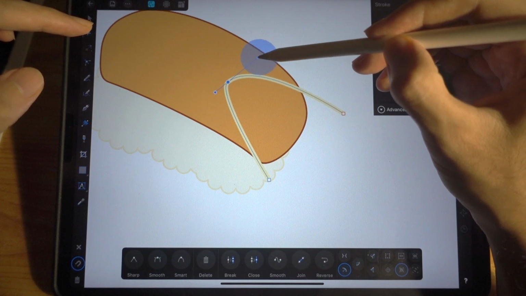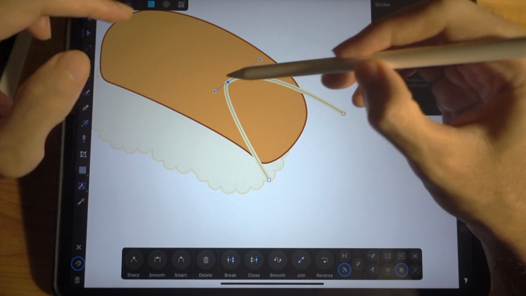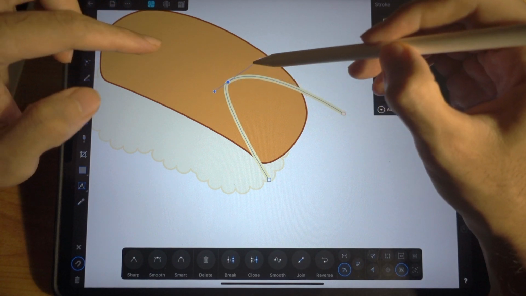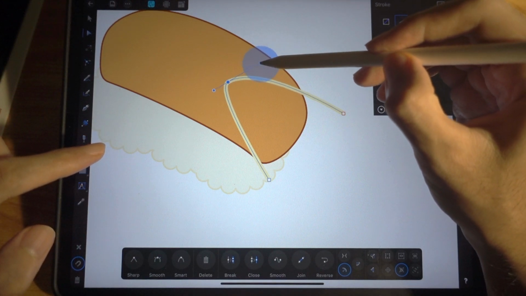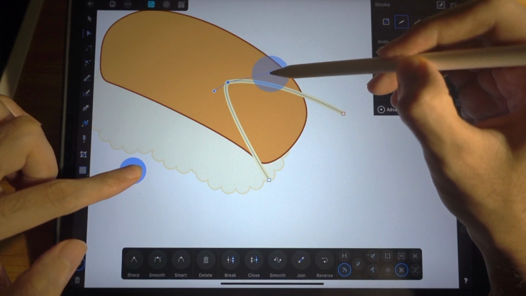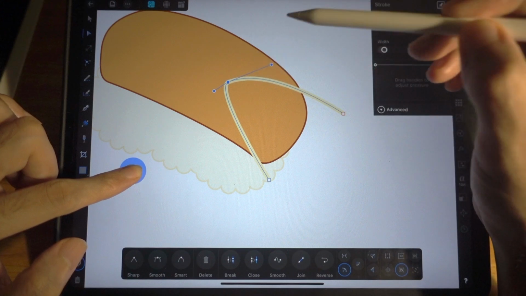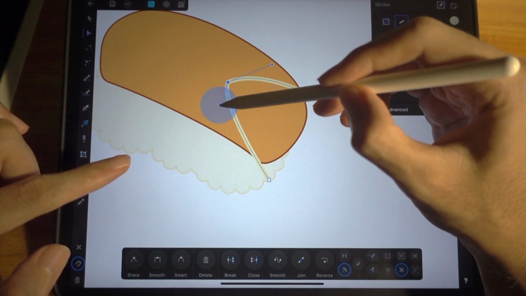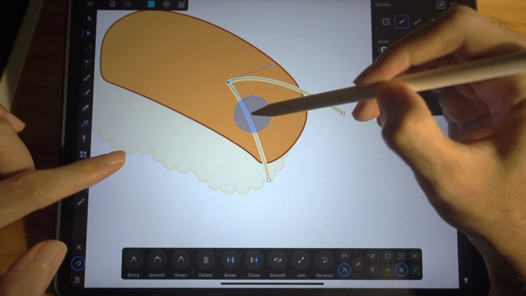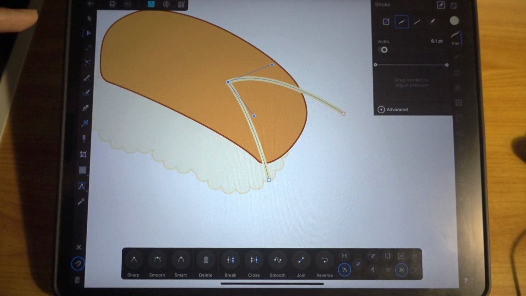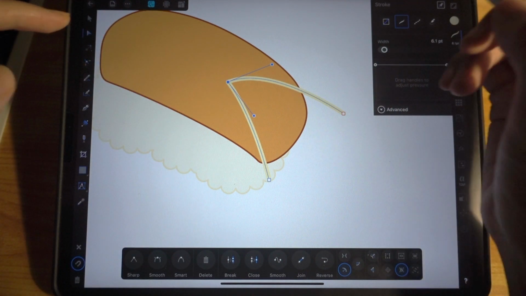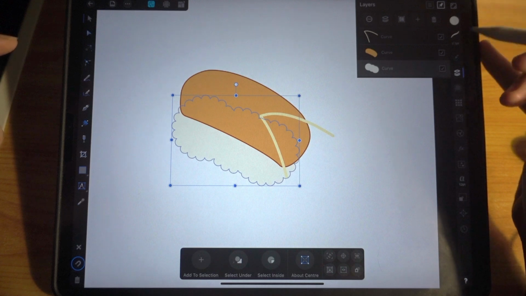This is useful, but just in case we don't want to move this as well, just tap here and press one finger, and that's it. You can control one handle at a time. And this one, curve it like that. Easy, right? Okay, so next, let's do this.